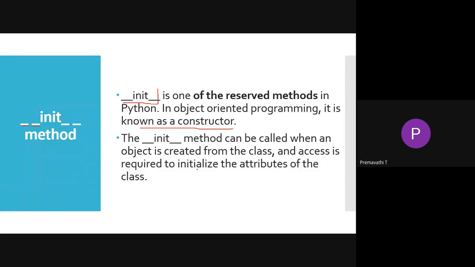Whenever you create the object, the method will be called automatically. So the init method is like a constructor: whenever the object is created from the class, it is required to initialize the attributes of that class.